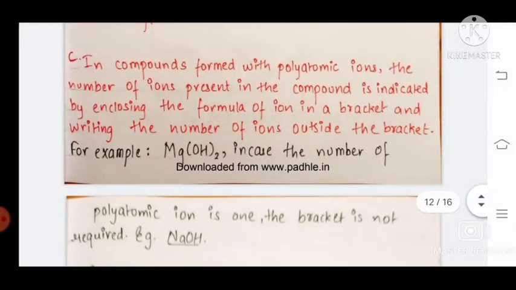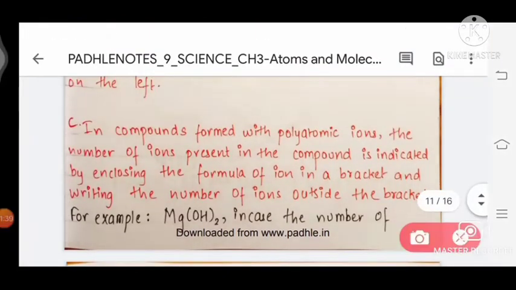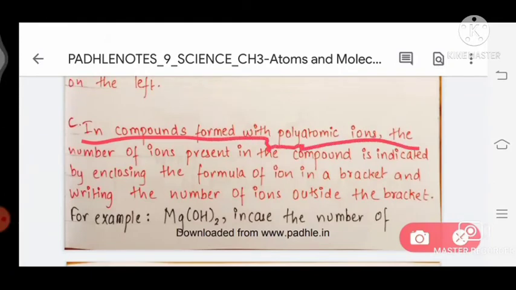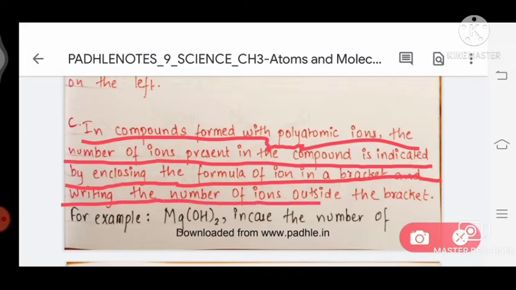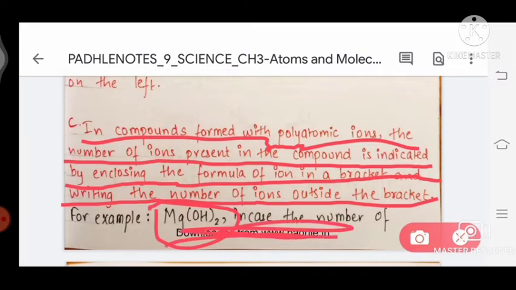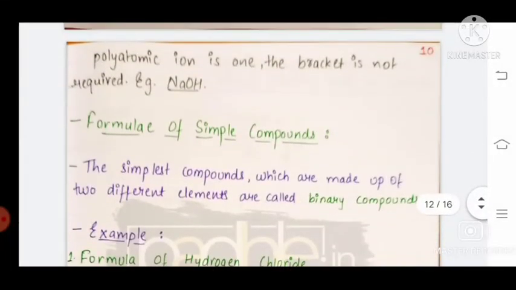Next, in compounds with polyatomic ions, the number of ions present in the compound is indicated by enclosing the formula of the ion in a bracket and writing the number of ions outside the bracket. Take the example Mg(OH)2. In case the number of polyatomic ions is 1, the bracket is not applied.